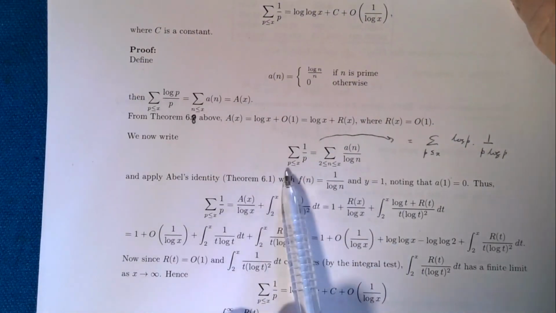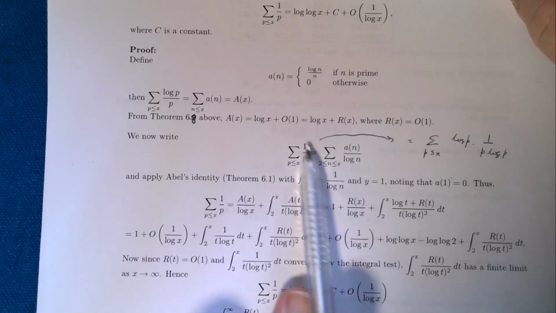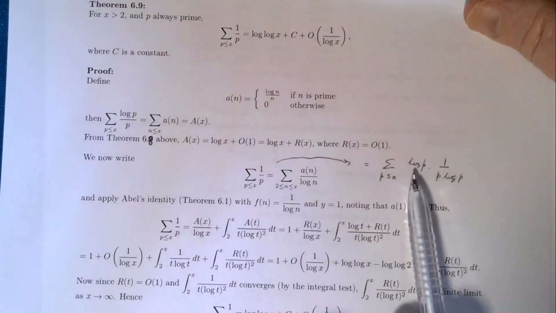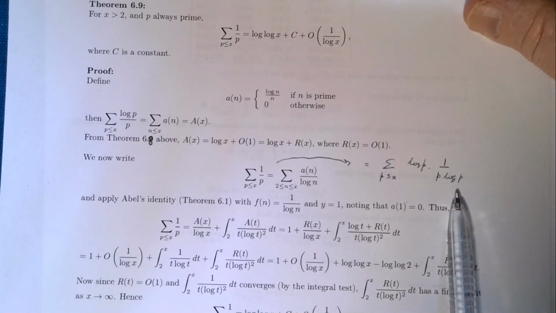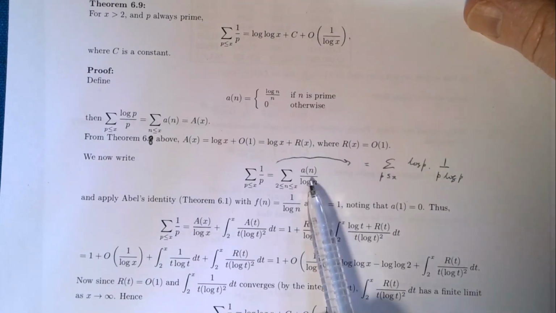So I'm going to write the sum we're looking for, the partial sums of 1 over the primes, by putting in a log p and dividing by a log p. And then the log p on p I can replace with this a_n.